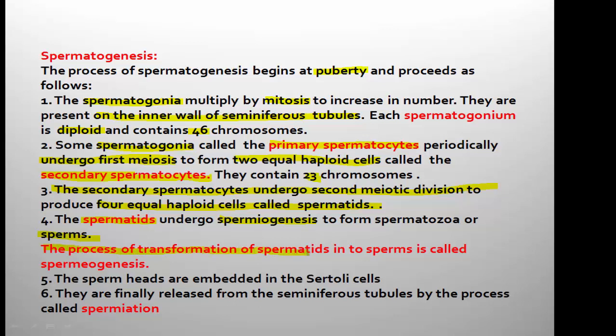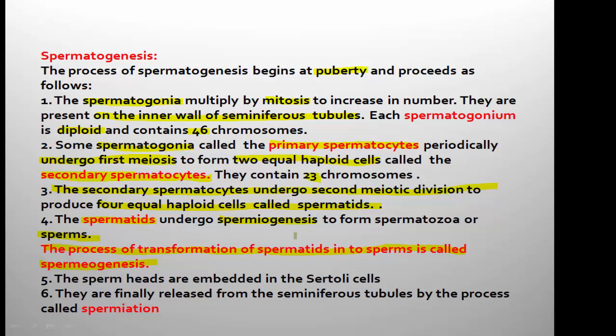The process of transformation of spermatids into sperms is called spermiogenesis. Spermiogenesis is the process during which the spermatids are transformed into sperms. Remember, if the spermatids are formed but do not enter into spermiogenesis, then there will be no production of sperms in the males.